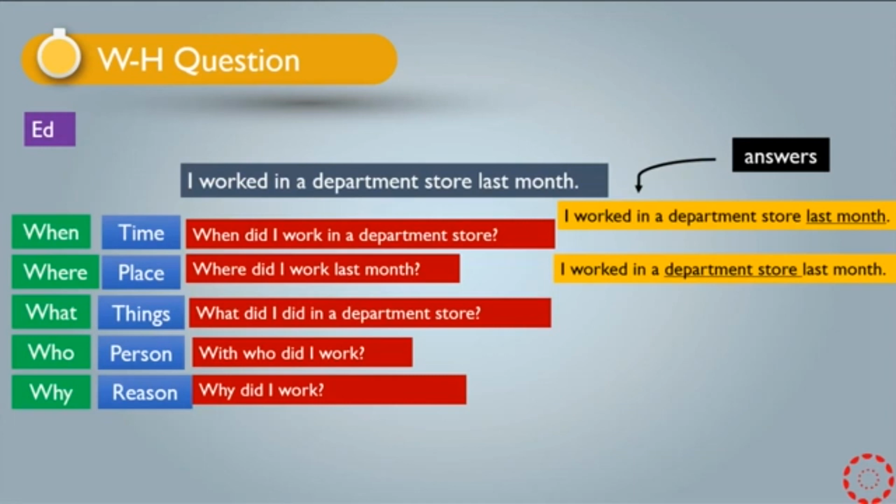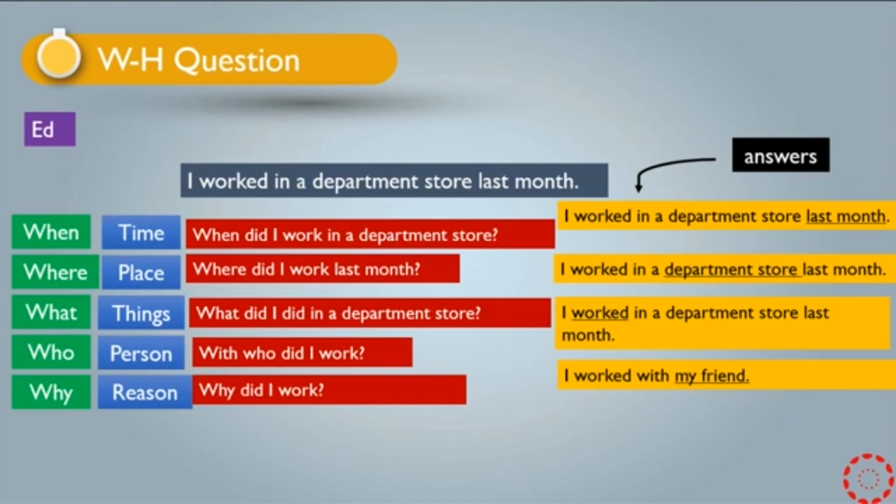What did I do in a department store? I worked in a department store last month. See, what did I do? I worked in a department store last month. With who did I work? This one is for who. I worked with my friend. Because my friend is a person, people, that's why I use who. With who did I work? I worked with my friend.